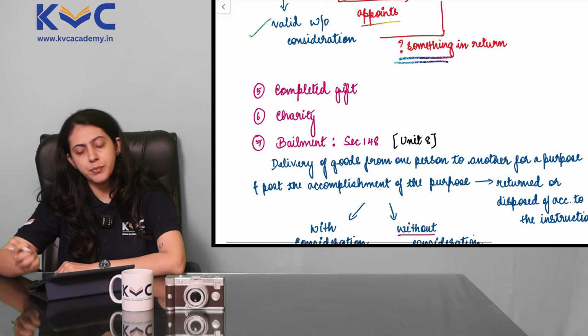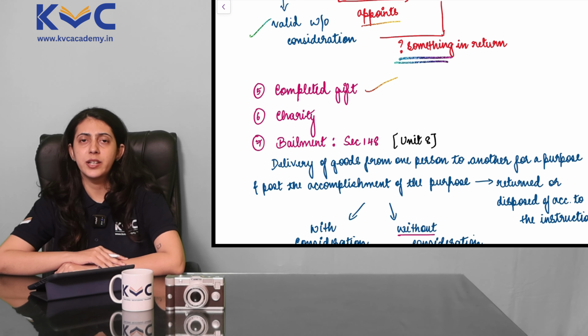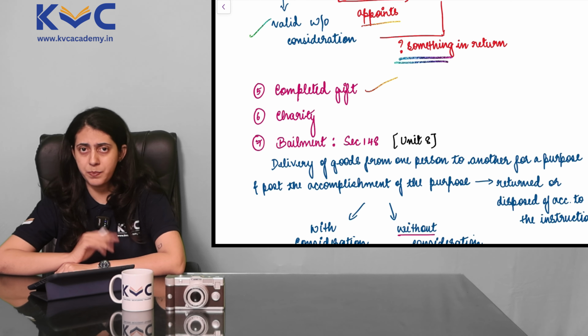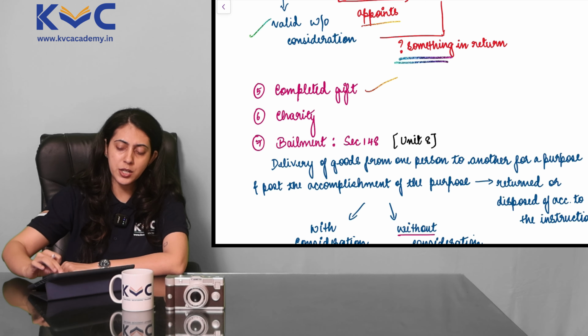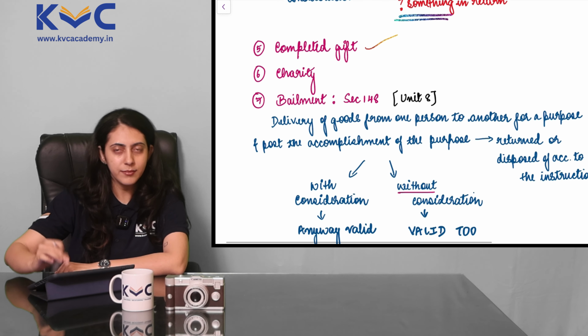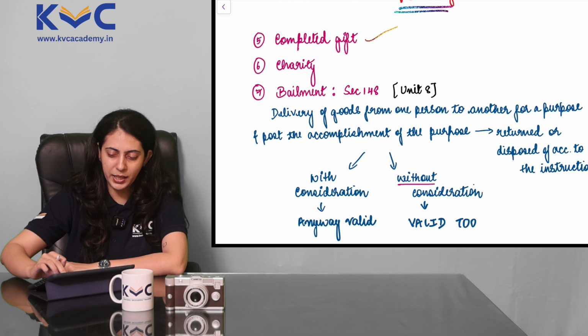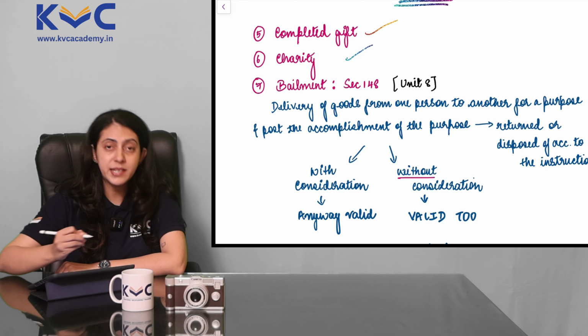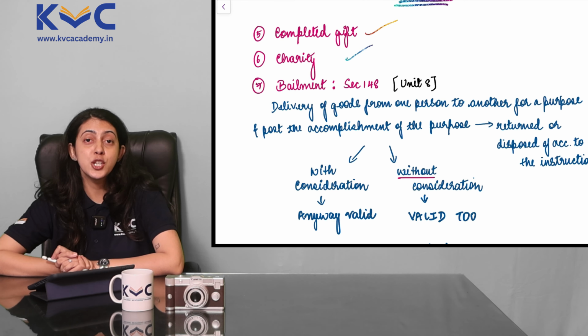Point 5 is very simple, completed gift. Any gift contract which is present between two people need not involve consideration. The sound of gift itself is making me happy. Chalo, point 6, simple again, charity.